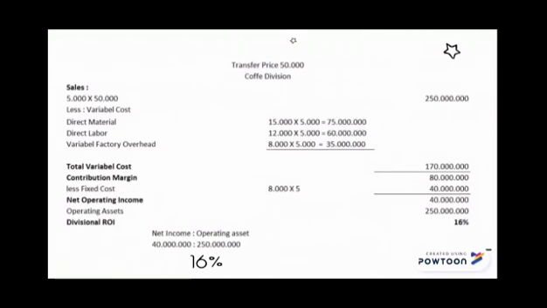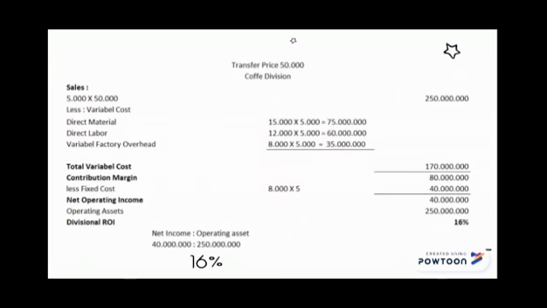Okay, I will answer question number 4. Refer to requirement 2. Suppose the coffee division has operating assets of 250 million rupiah. What is the divisional return on investment based on the current situation? Referring to answer 2, contribution margin is 80 million rupiah, less fixed cost 8,000 times 5,000 is 40 million rupiah.